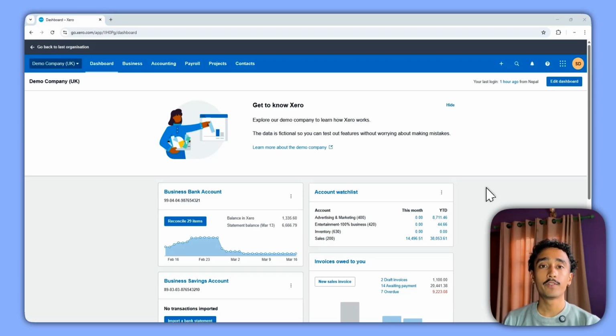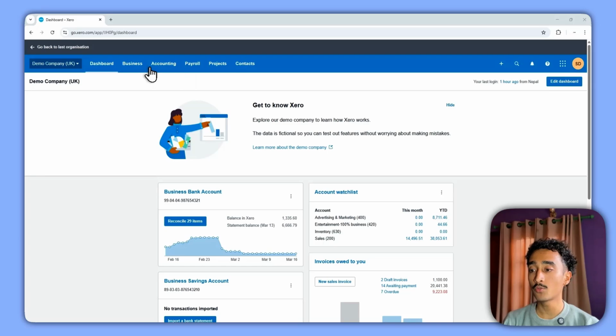Now that we have completed setting up our demo company in Xero, the next element that we're going to cover is the bills to pay section of Xero. This involves anything related to purchase invoices and any bills that you have received from your supplier that you want to record in Xero, and you can even process the payments that you've made to the suppliers through Xero. So I'll just be touching base for the first part.